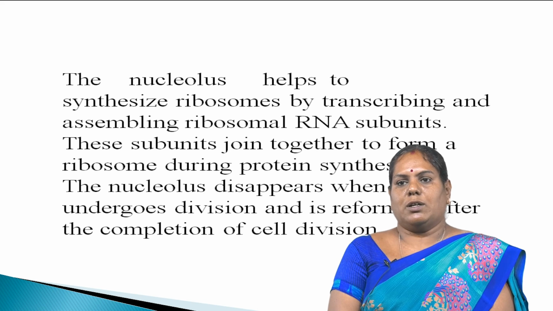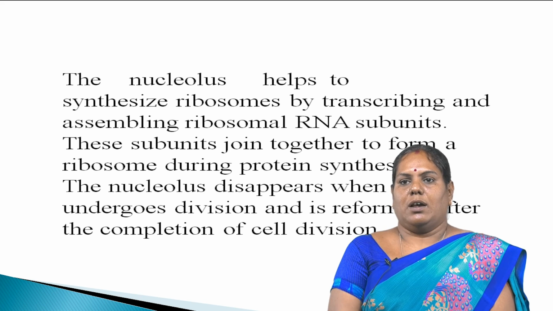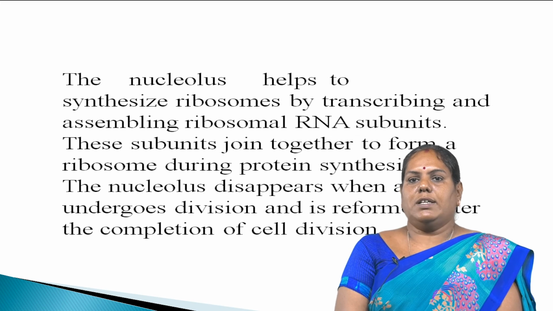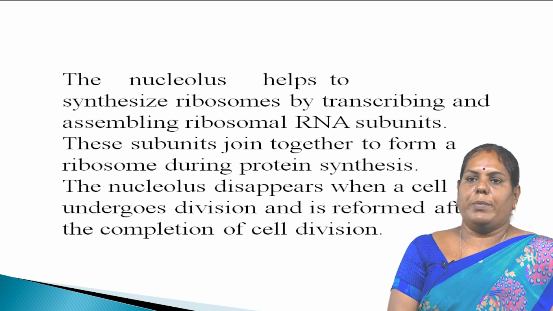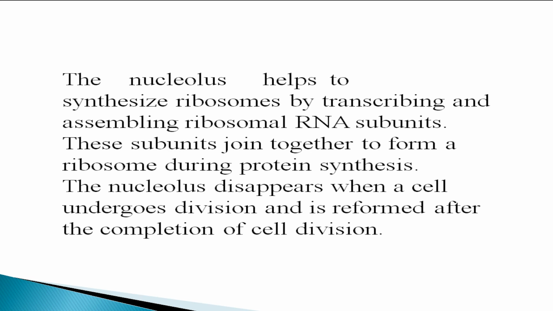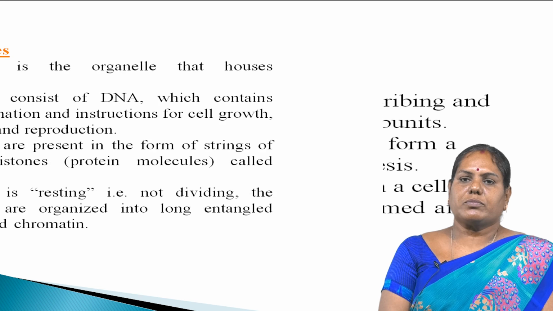That is, there are 2 subunits in the ribosomes. Here they are assembled. These subunits are joined together to form a ribosome during protein synthesis. The nucleolus disappears when a cell undergoes cell division and is reformed after the completion of cell division.